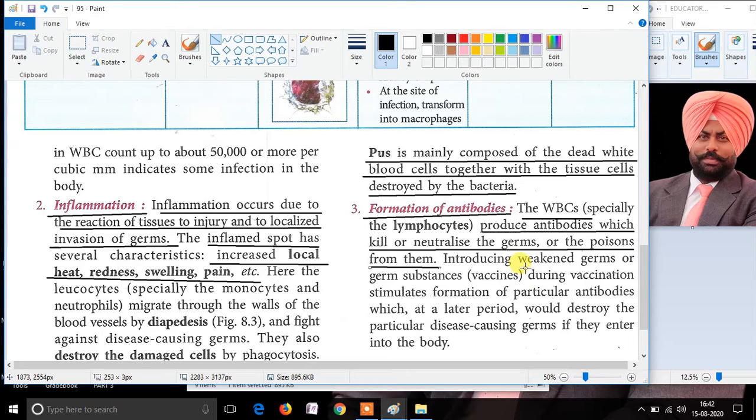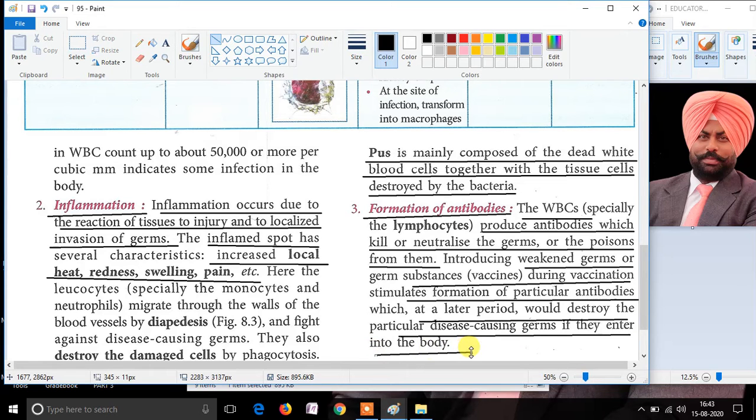When a small child is vaccinated, that means when a small child is given a vaccine for different preventable diseases, actually weakened germs are introduced in the form of vaccines in the child so that they can form particular antibodies which later on protect the child from different diseases. And these antibodies are produced because of white blood cells.